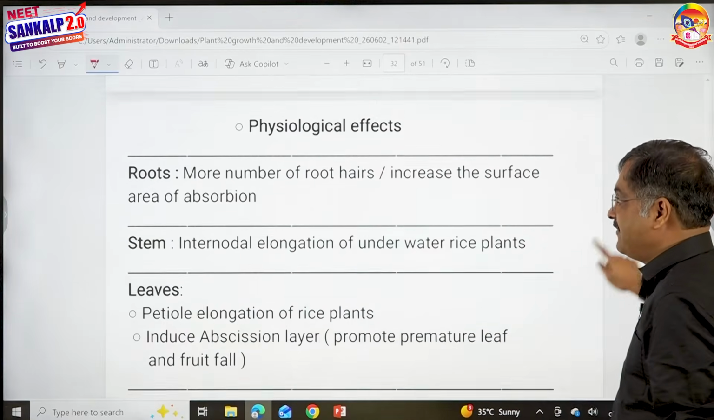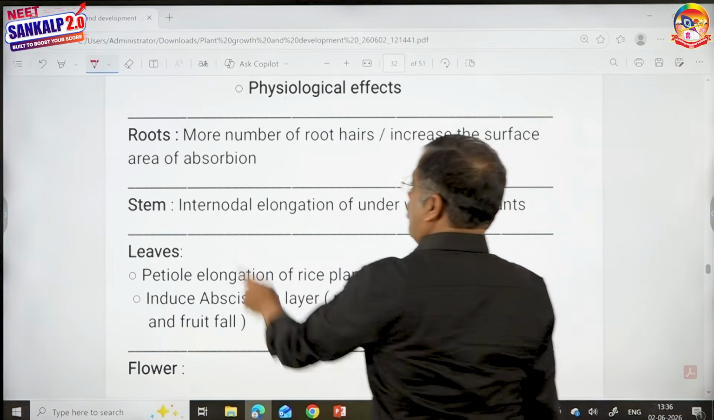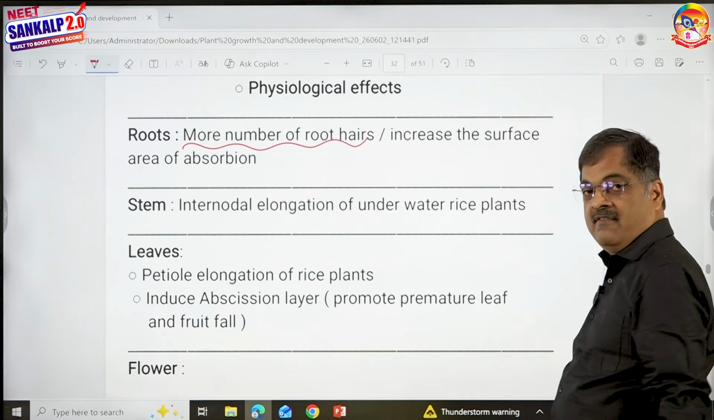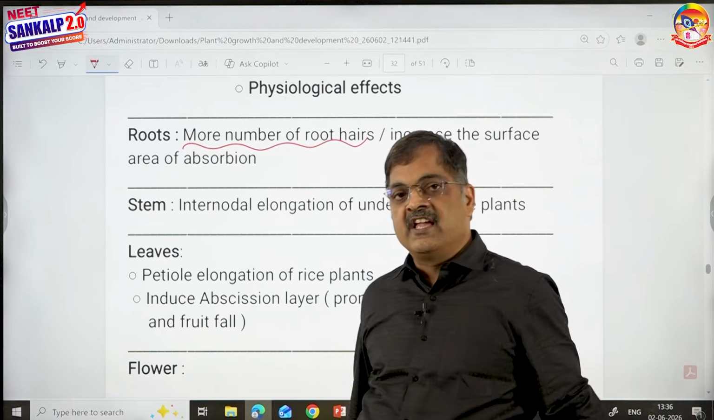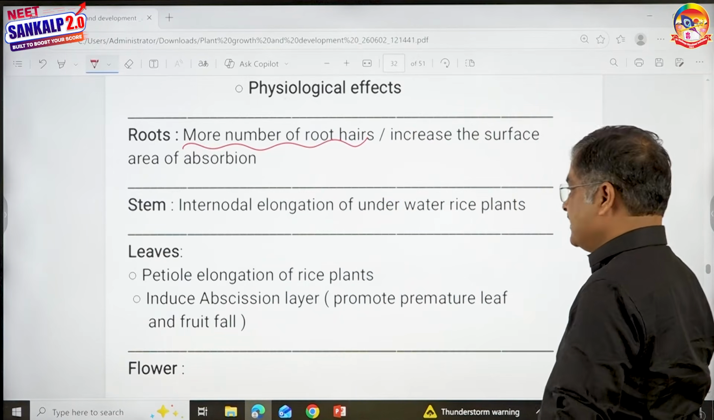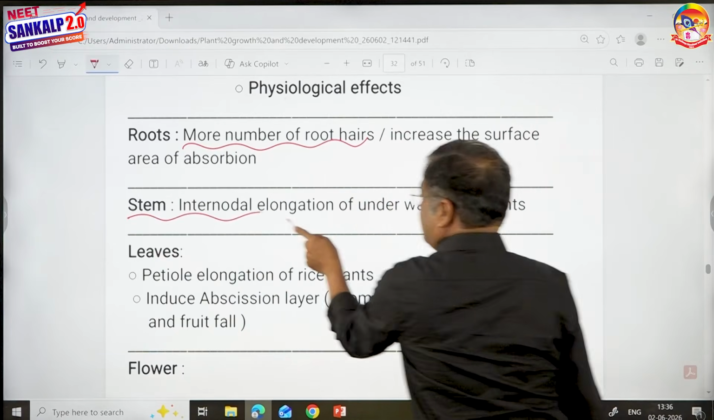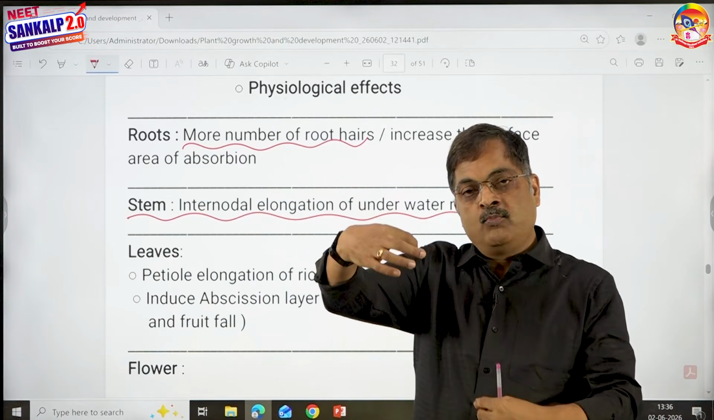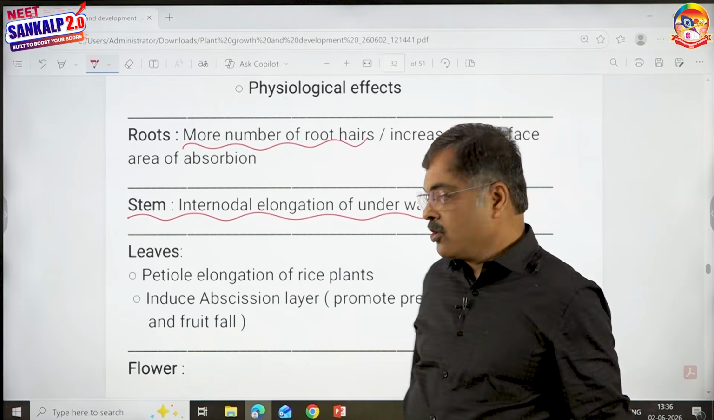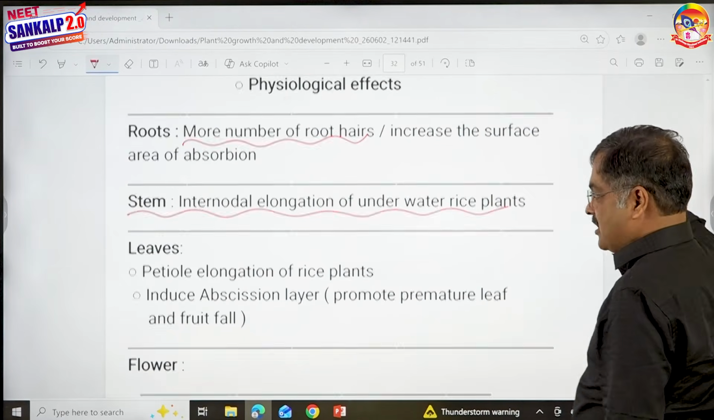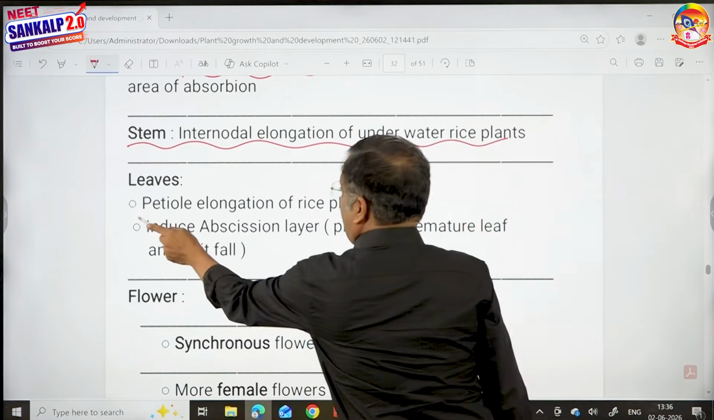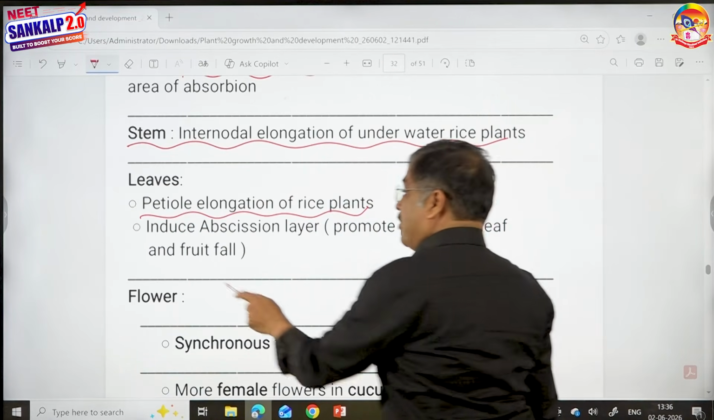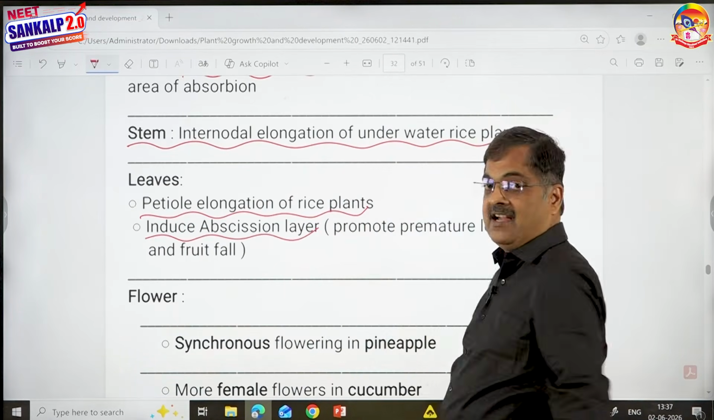Physiological effects, listen carefully children. Root, more number of root hairs. It helps in more number of root hairs. When there are more root hairs, more surface area, more absorption of water. Stem, it helps in internodal elongation of underwater rice plants. If the stem moves out of the water, it can grow and remain functional. Leaves, even petiole elongation of underwater rice plants. And very important, it induces that obstructing layer.